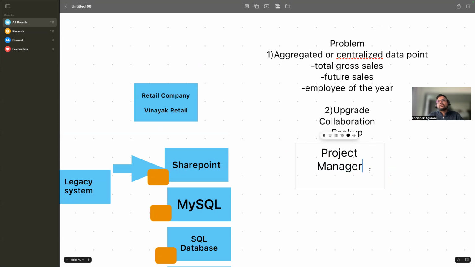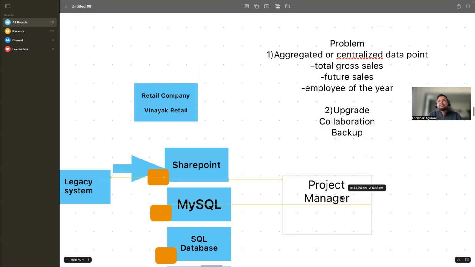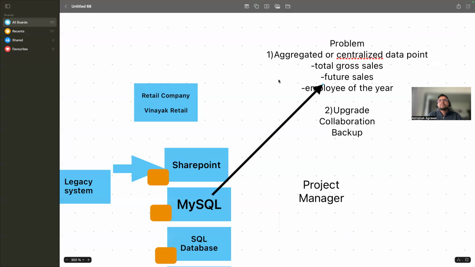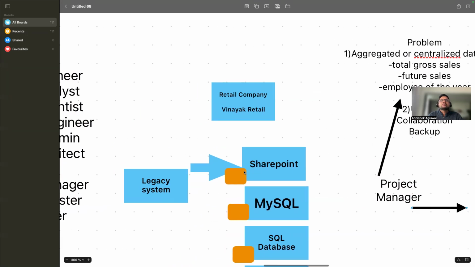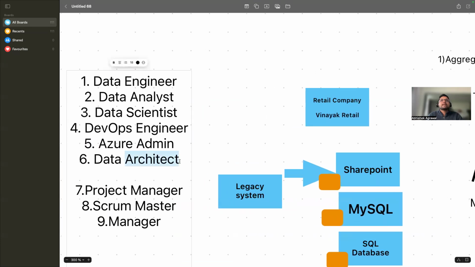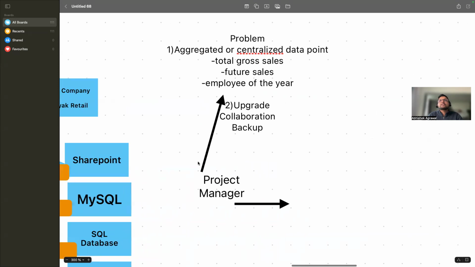So he is someone who knows the business, right? He knows business problems. The project manager will listen to his business problems, right? These are the problems which Vinayak Retail has. And the project manager will communicate all of these problems to a solution architect, right? He will reach out to the data architect, solution architect, saying, hey, this is the problem which Vinayak Retail has. Now, how to solve this problem?